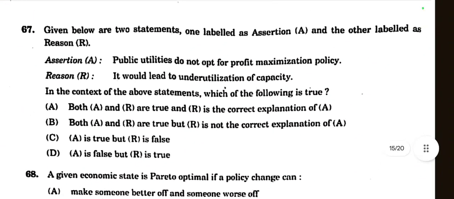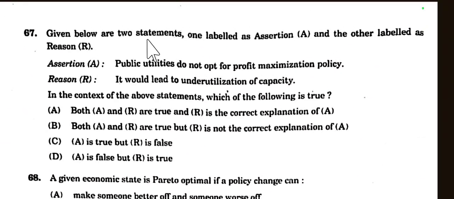Then question number 67. Given below are two statements. One is assertion and the other one is reason. Assertion: public utilities do not opt for a profit maximizing policy. Yes, public utilities are for a welfare motive, not a profit maximizing policy. So the assertion is correct.